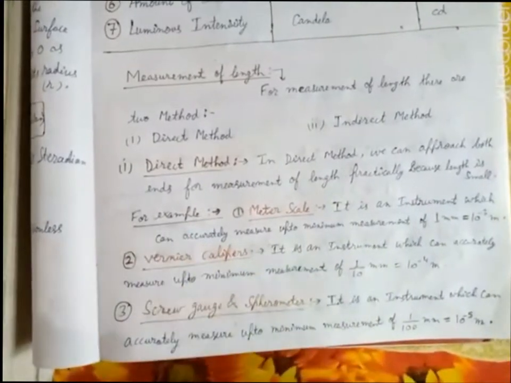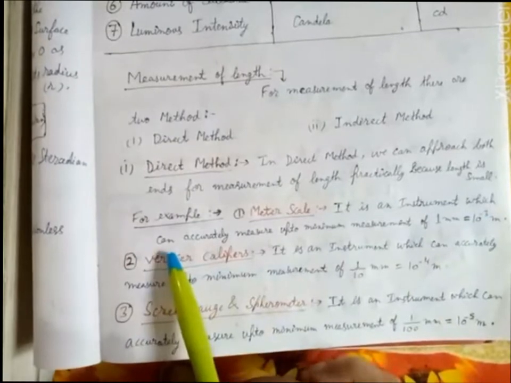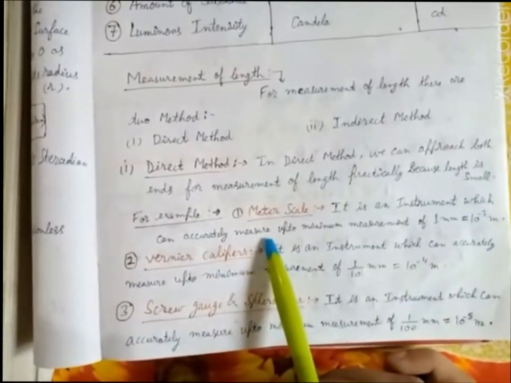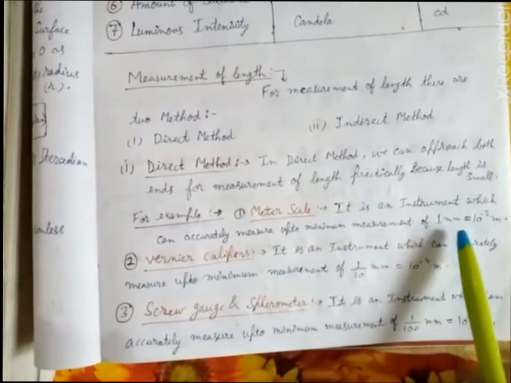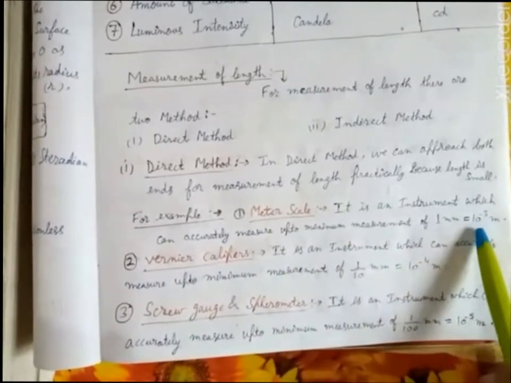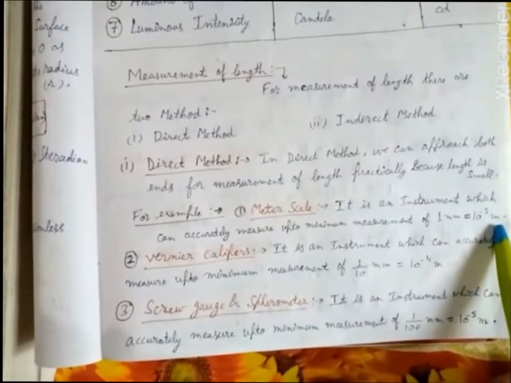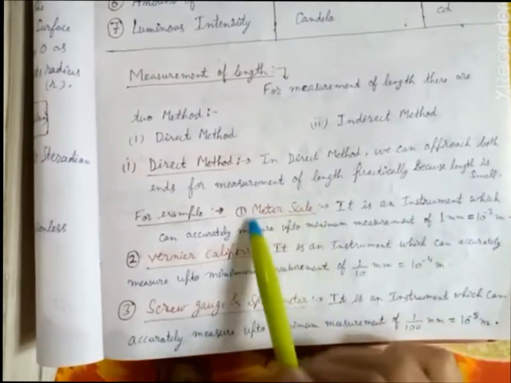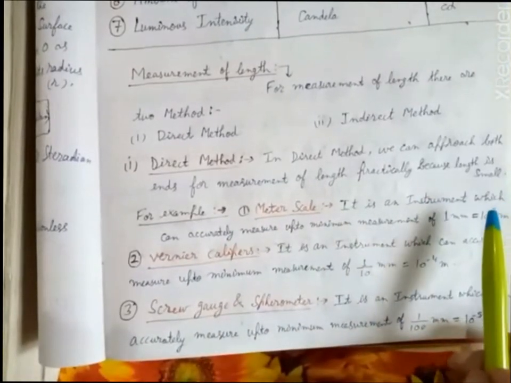For example, the meter scale. It is the instrument which is used to measure accurately up to a minimum measurement of 1 millimeter, that is equal to 10 to the power minus 3 meter. So meter scale, all of you know, is a measuring instrument for measuring small lengths.